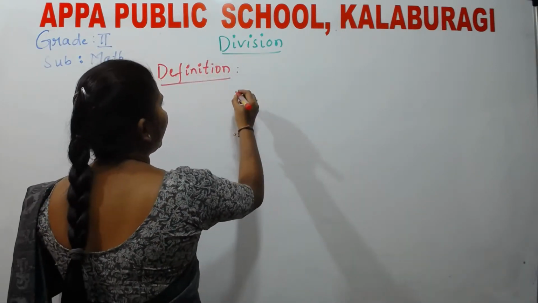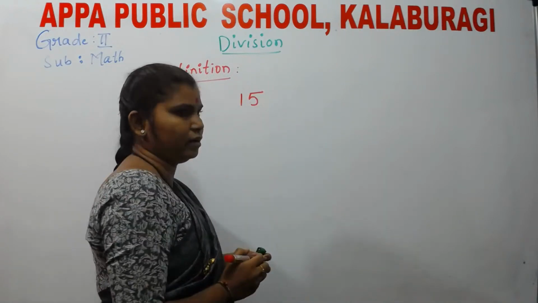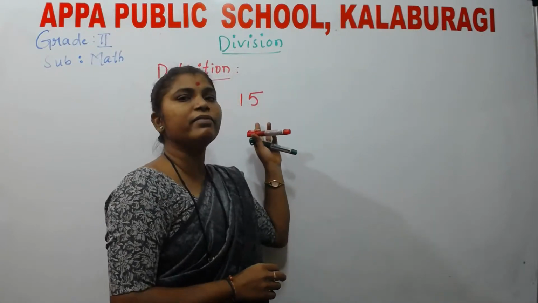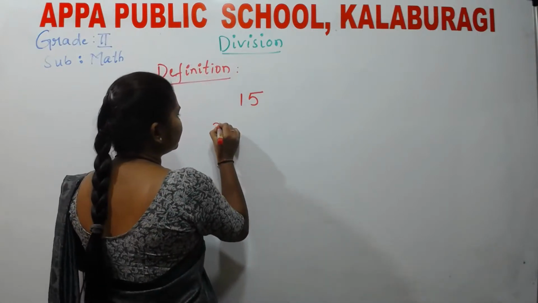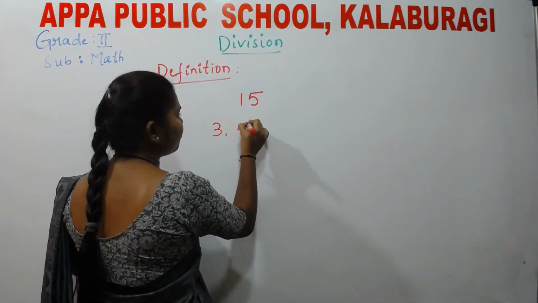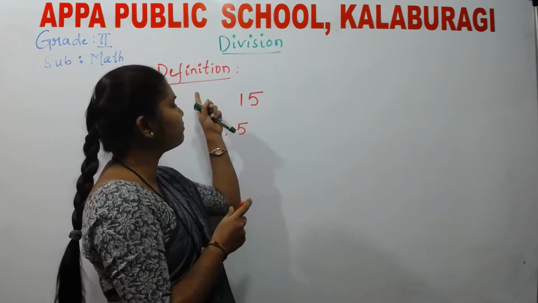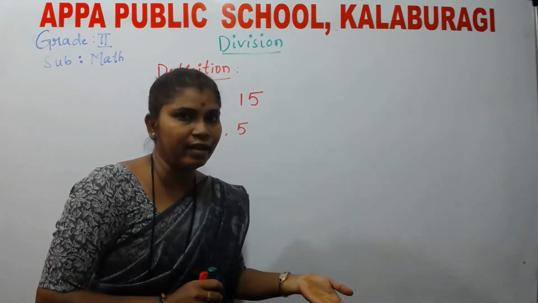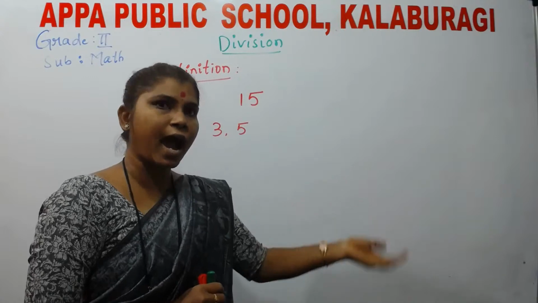Okay, so now I have a number, for example, 15. I should know in which tables your 15 is falling. I can say 3 as well as 5. What is the definition of division? Division is nothing but a way of finding how many times a number is contained in another number.